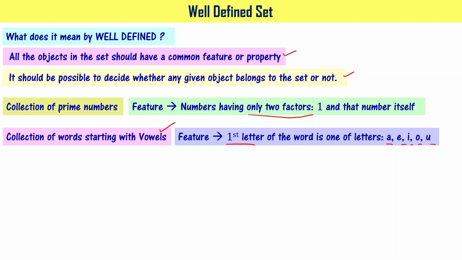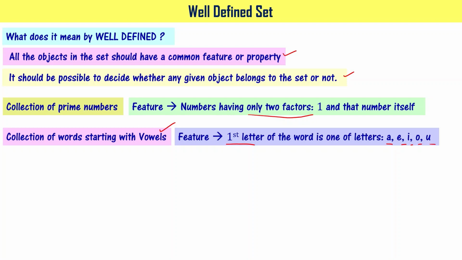If I give you ball, it starts with B, which is not part of A, E, I, O, U. Hence I say that it is not part of this particular collection, right? It means we are in a position to decide whether a given word belongs to this particular set or not easily, right?